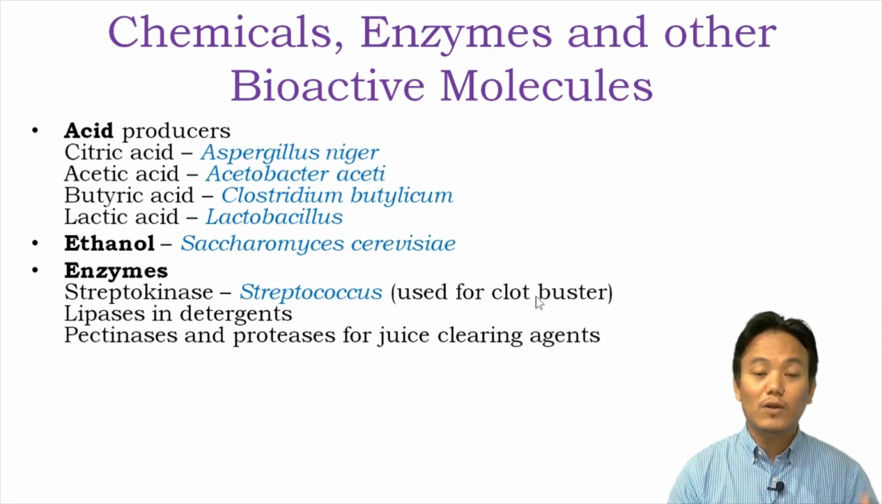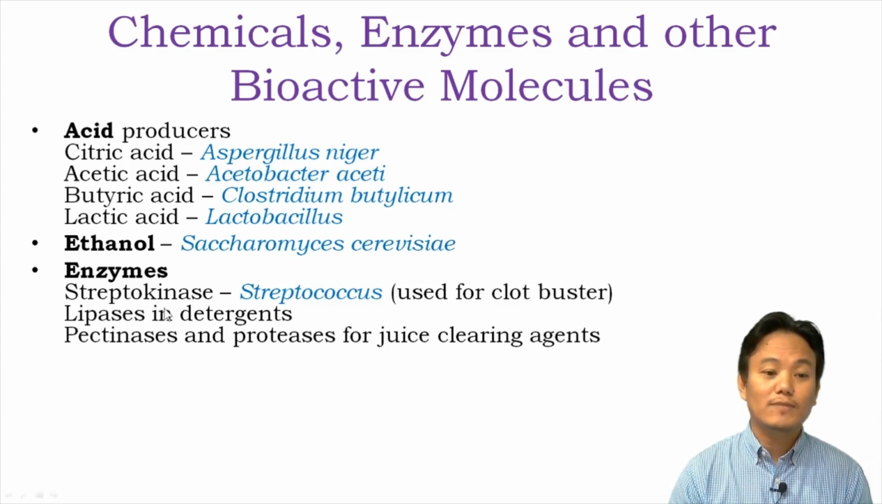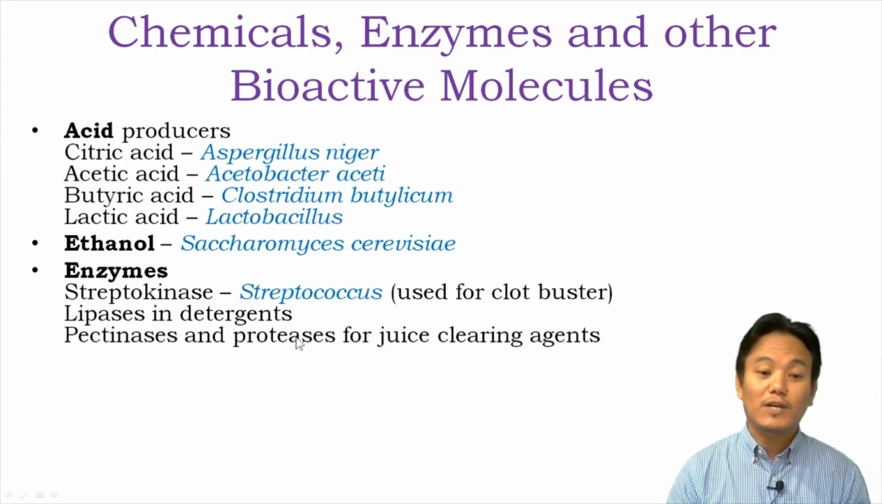If you have blood clots within you, they can be harmful for your body. They can cause strokes, right? If you treat those people with streptokinase, it acts like a clot buster and treats the patient. Streptokinase is obtained from Streptococcus bacteria. Enzymes like lipases, which are obtained from other microorganisms, are used in detergents. Pectinases and proteases are enzymes also obtained from other microorganisms, which are used as juice clearing agents.